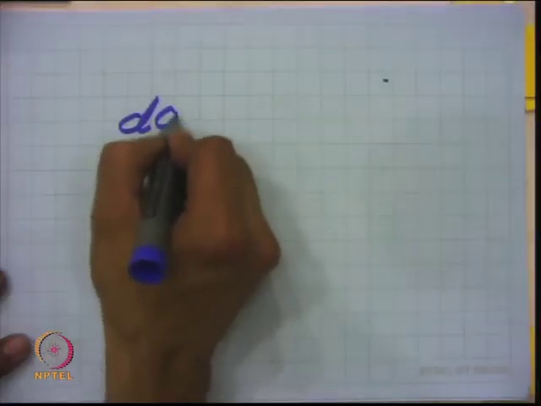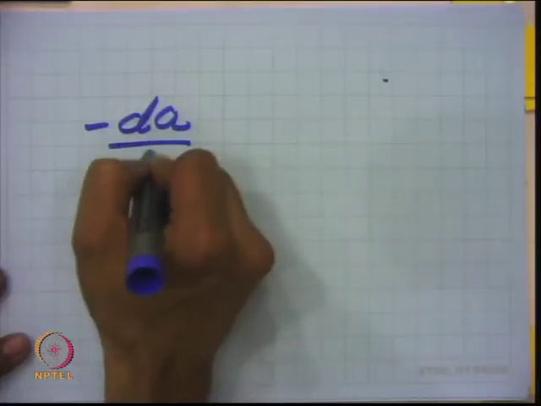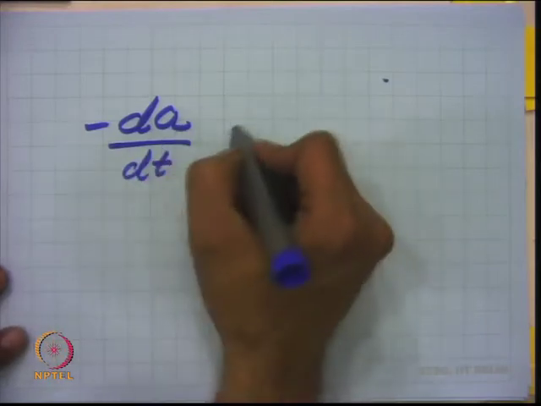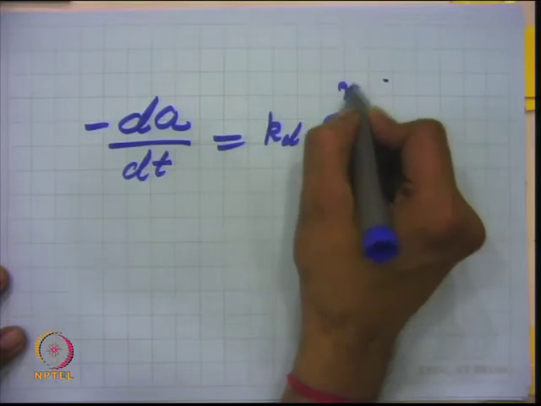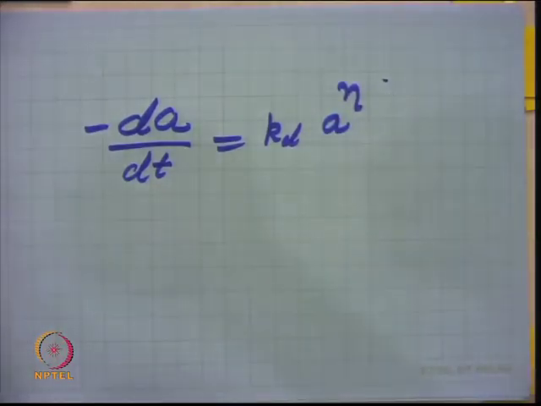So, just like in the case of poisoning or fouling, we have discussed that the activity drops as a function of some deactivation function. So, minus dA by dt, all the time what we write here is something times k d times the activity to the power n, right, where A is a kind of activity function.